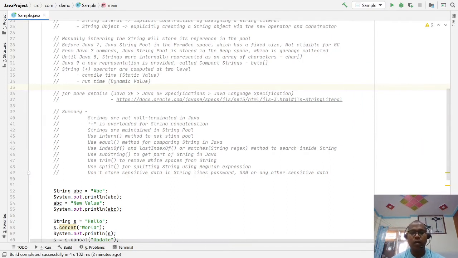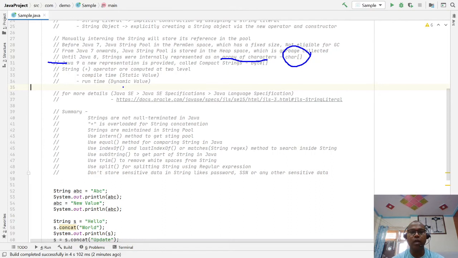Also note one thing: until Java 8, strings are internally an array of characters. Internally, they are stored in an array of characters.